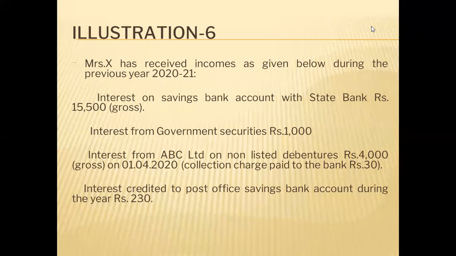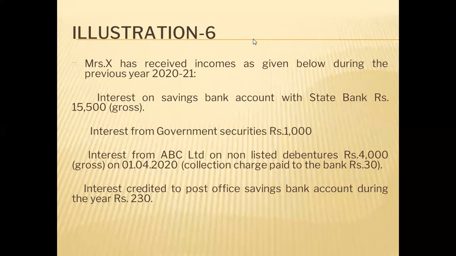So we are discussing the topic income from other sources. In that topic, we have understood what is income from other sources, which incomes are normally taxable under income from other sources. So income from other sources is a residuary head of income. It means those income which will not be taxed under specific heads of income.